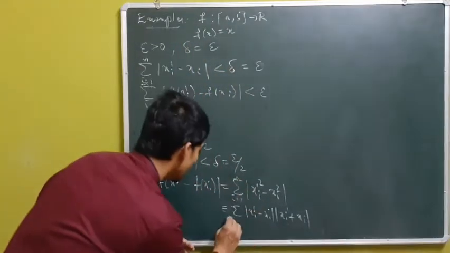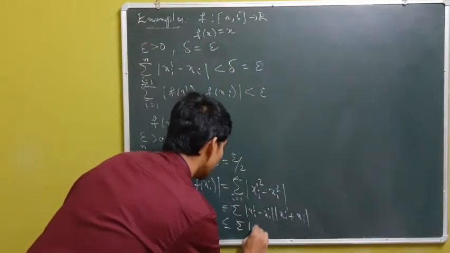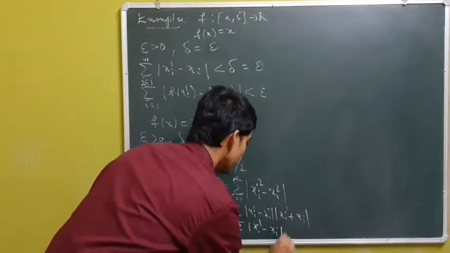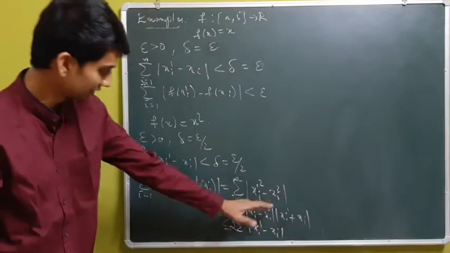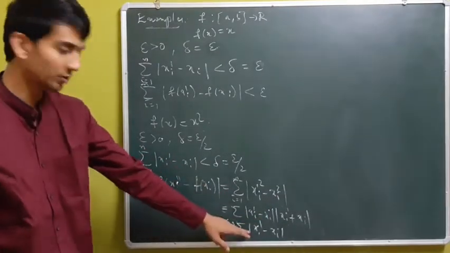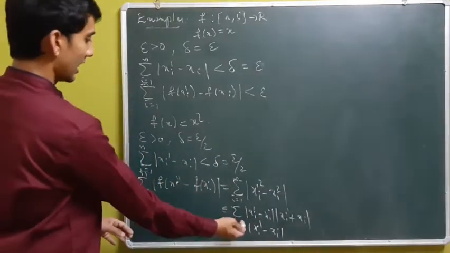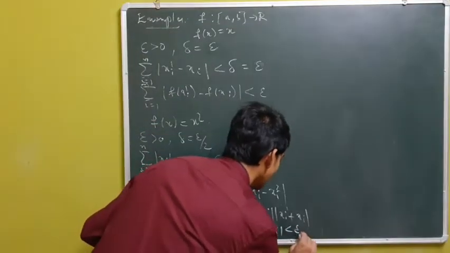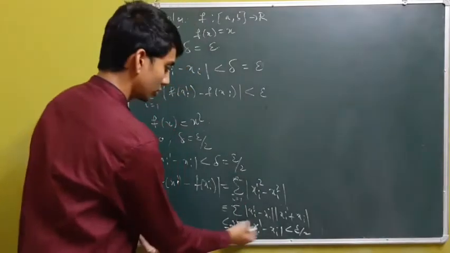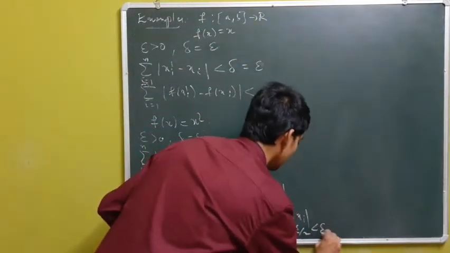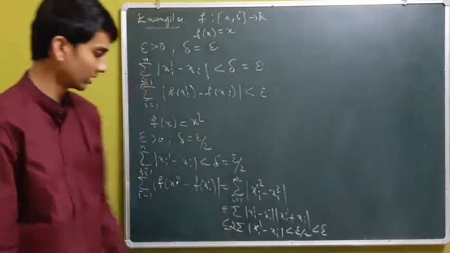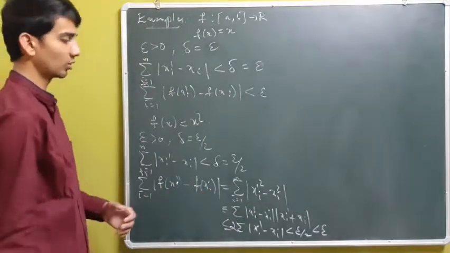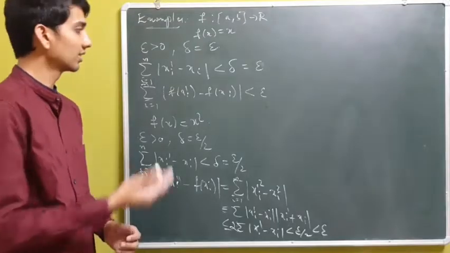Clearly this is less than or equal to 2 times the summation of xi dash minus xi. Since this is less than or equal to 2 times the summation of xi dash minus xi, and having the summation of xi dash minus xi less than epsilon by 2, this time we have this to be less than epsilon. So 2 times epsilon by 2 is epsilon. So again we have f of x equal to x square to be absolutely continuous.